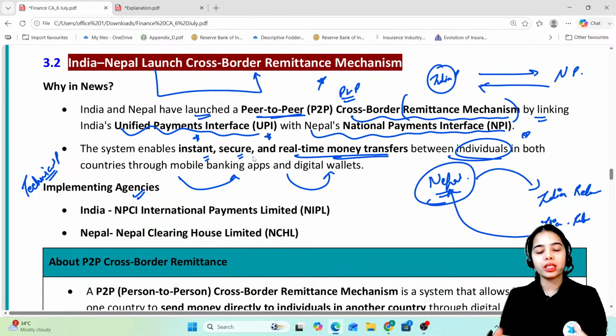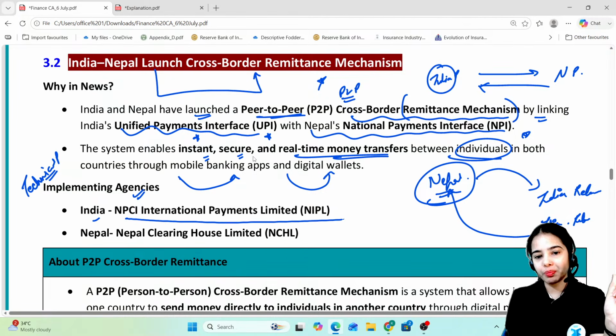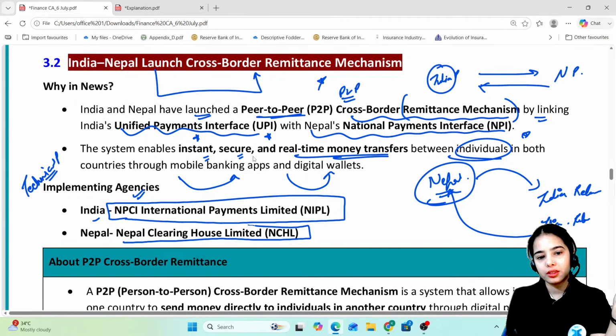that have enabled the UPI to be linked with the NPI, or the NPI to be linked with UPI. So the technical partners, the implementing agencies are NPCI International Payments Limited, that is NIPL, the international arm of NPCI, and Nepal Clearing House Limited. Okay. So this is the idea.